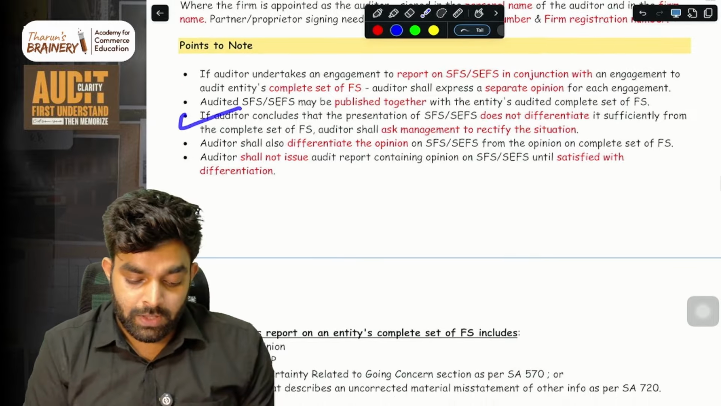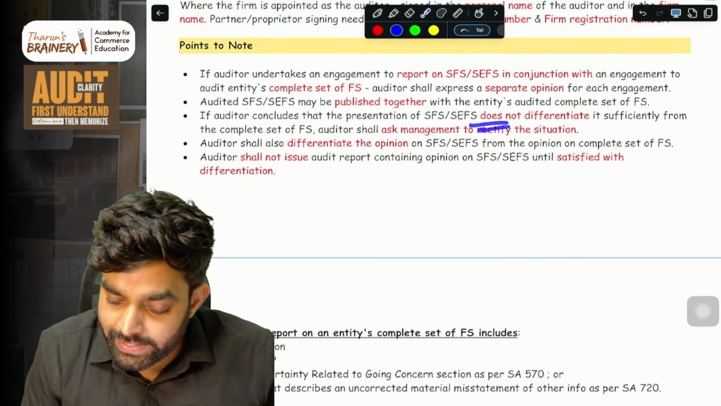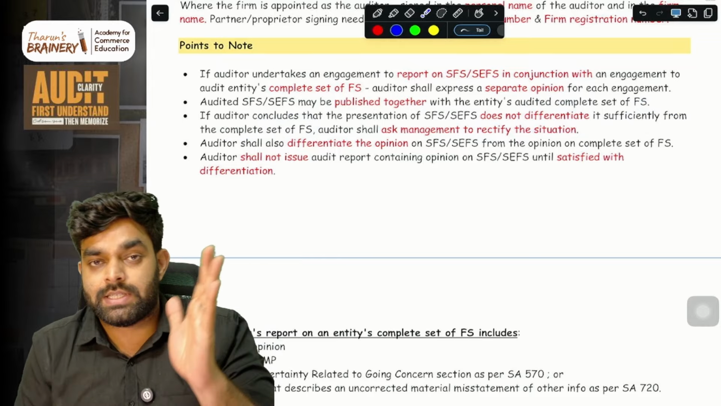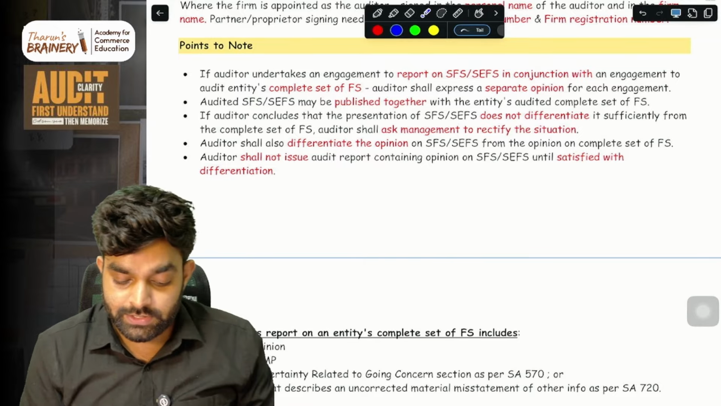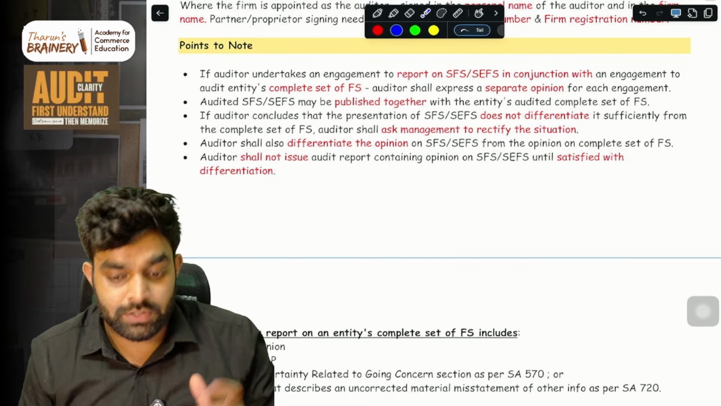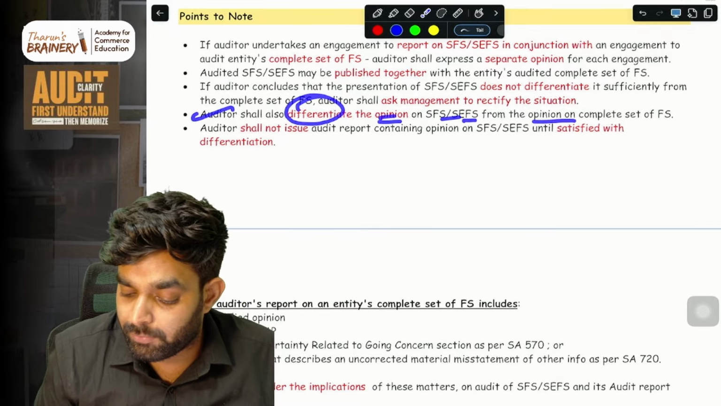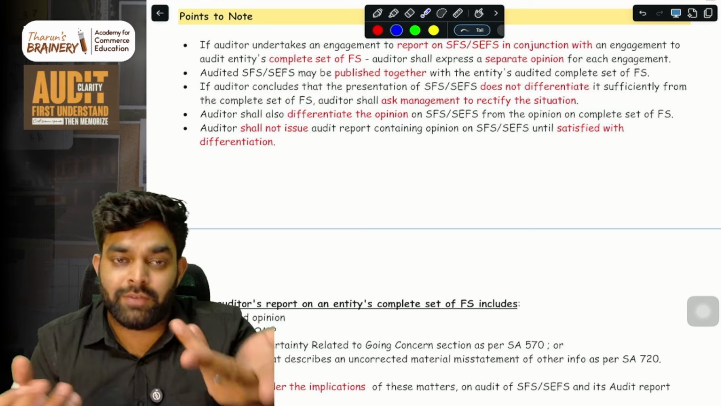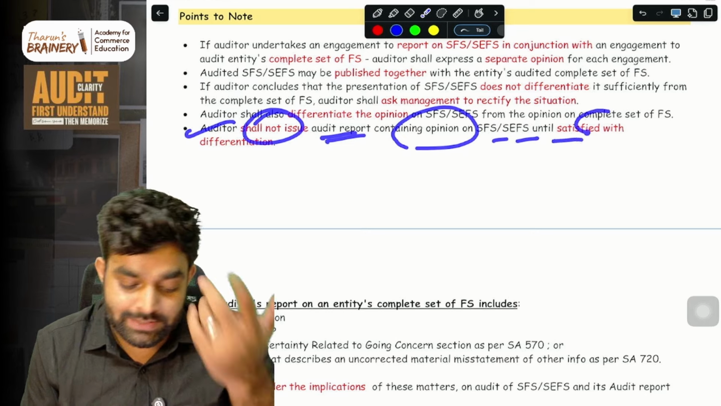Okay, no problem. But if the auditor concludes that the presentation of SFS or SCFS does not differentiate it sufficiently from the complete set of financial statements, he has to ask the management to please rectify the situation. Then the auditor shall also differentiate the opinion on both of them from the opinion on the complete set of financial statements. Your opinion in both should be completely separate. The auditor shall not issue an audit report containing an opinion on SFS or CFS until satisfied with this differentiation.